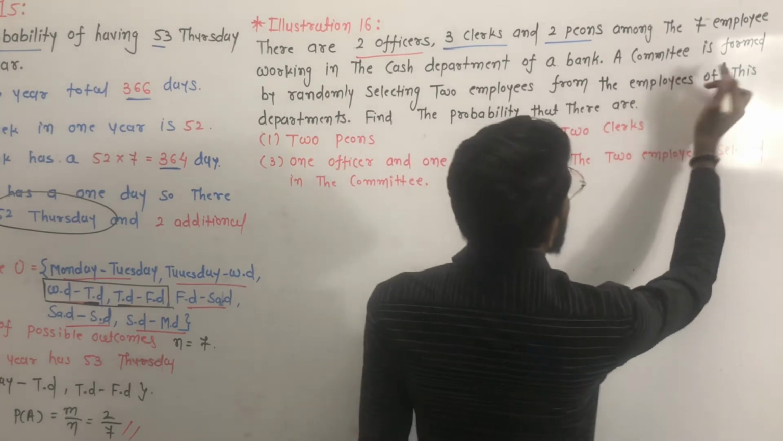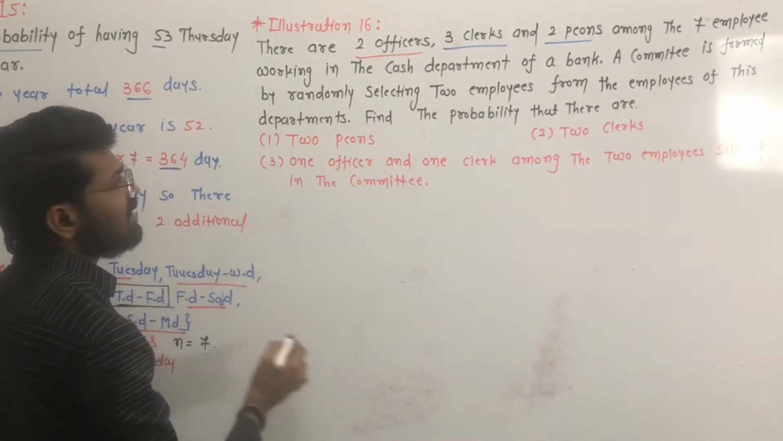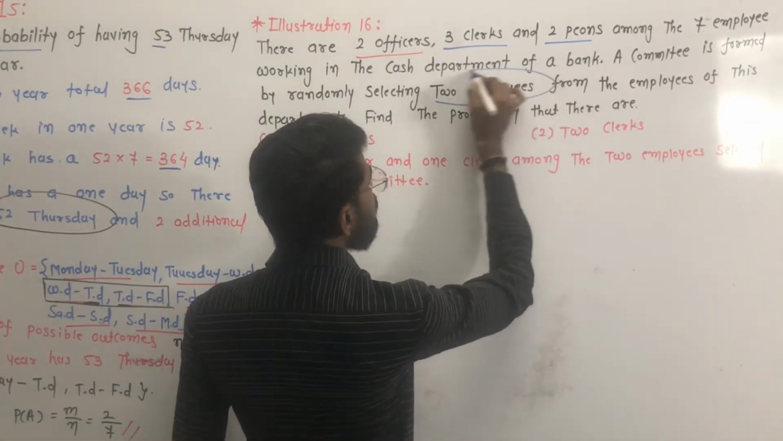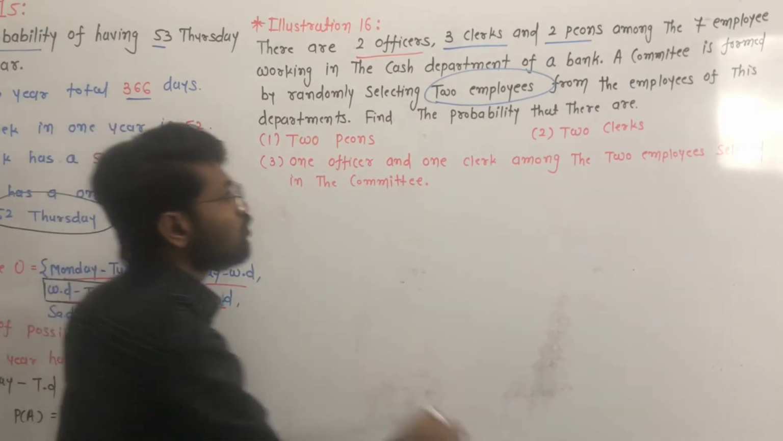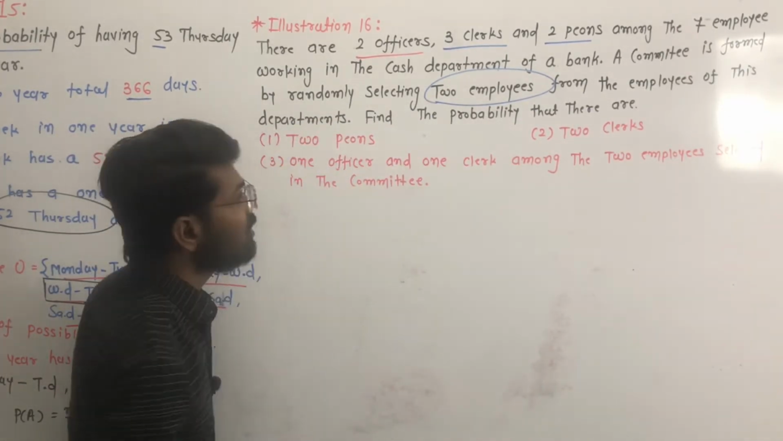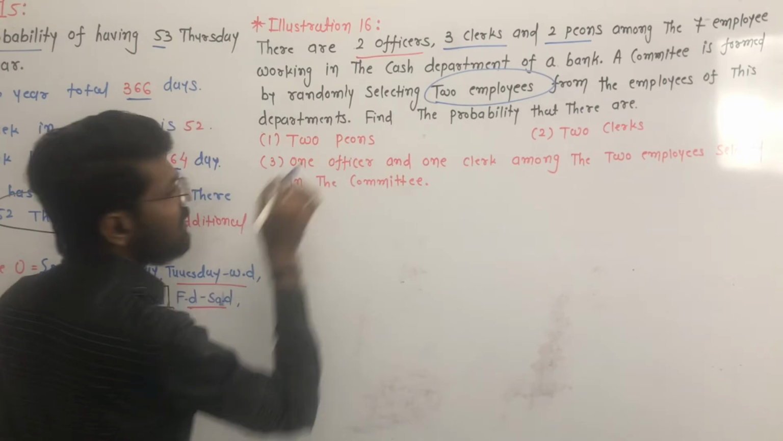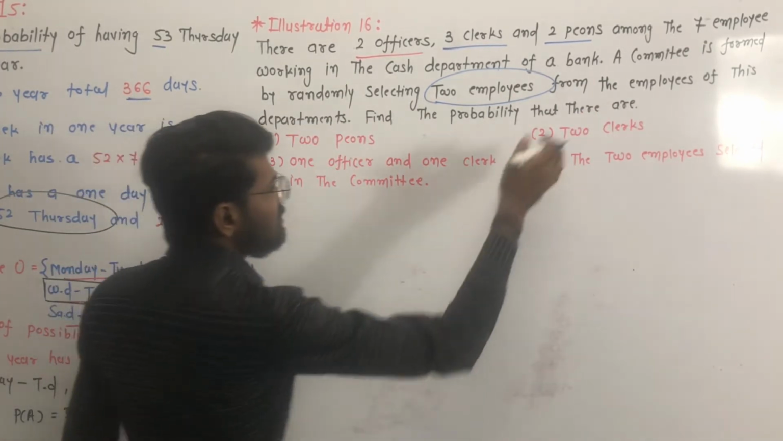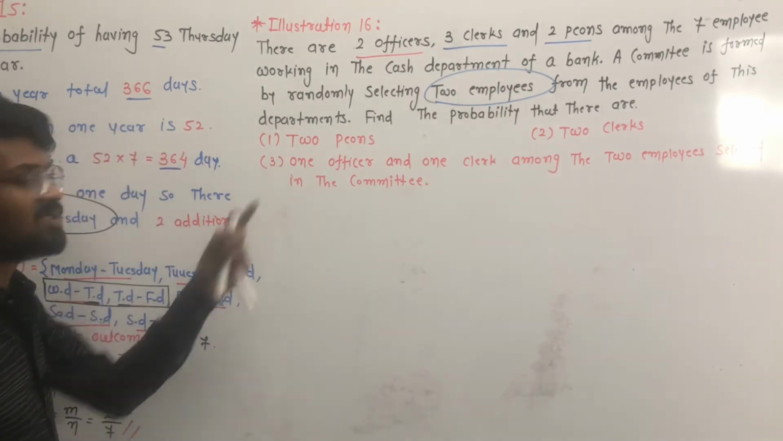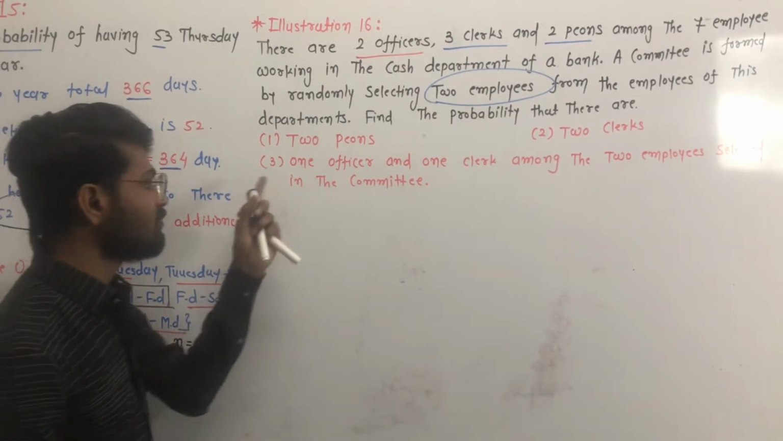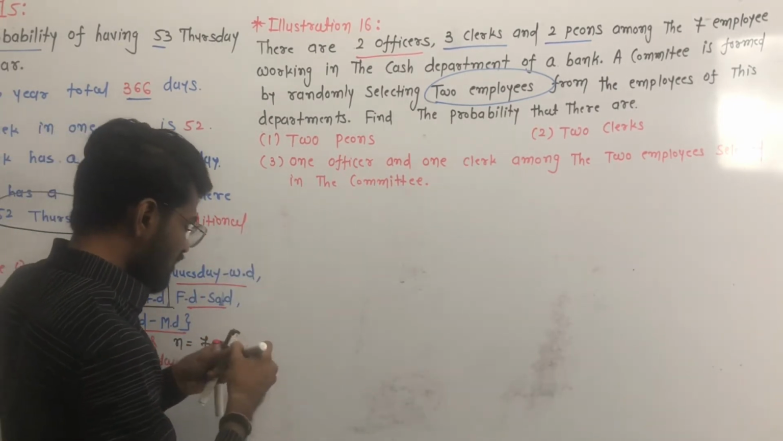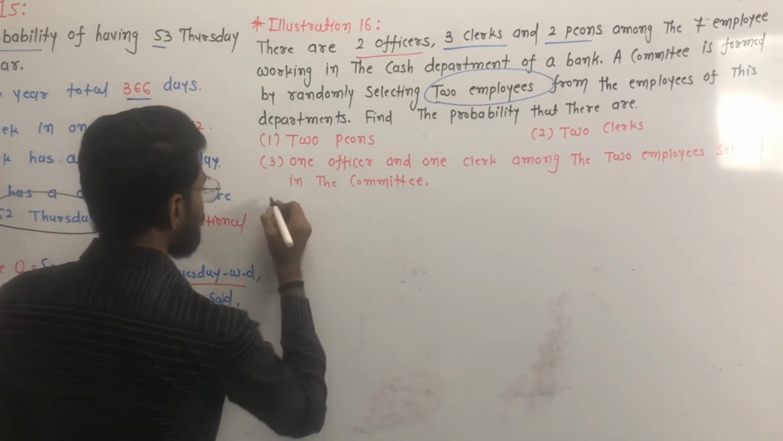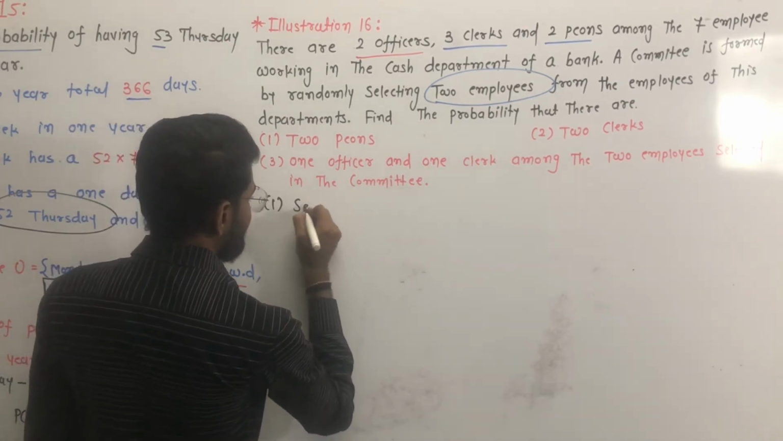A committee is formed by randomly selecting 2 employees. Yes, we have to select 2 employees out of these 7 employees from this department. Find the probability of these 3 events. There are 3 events, and we have to find the probability for each. The first case is selecting 2 peons.